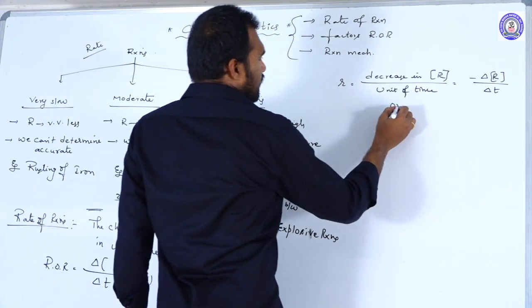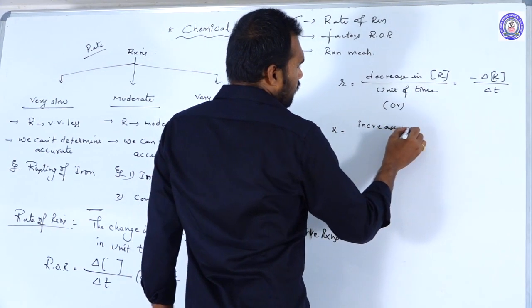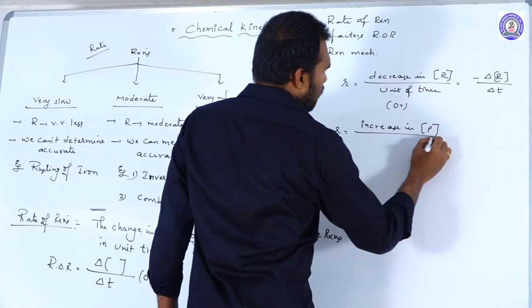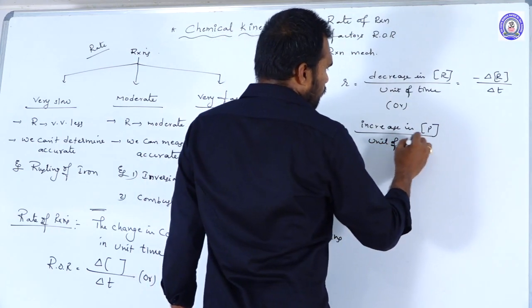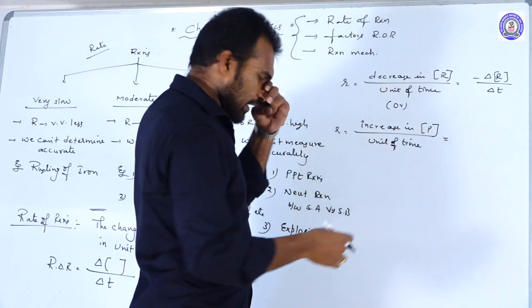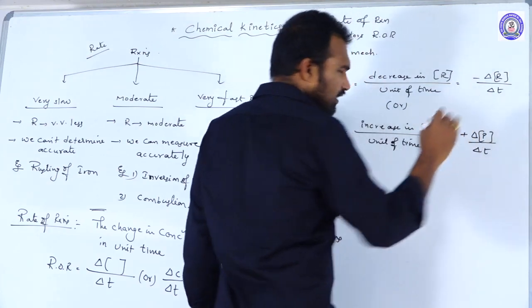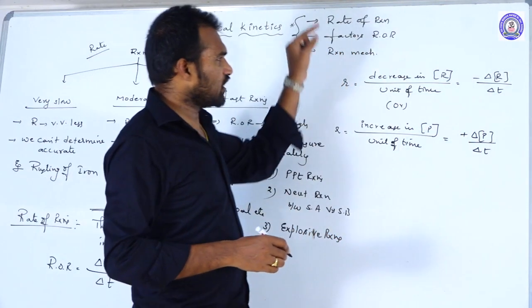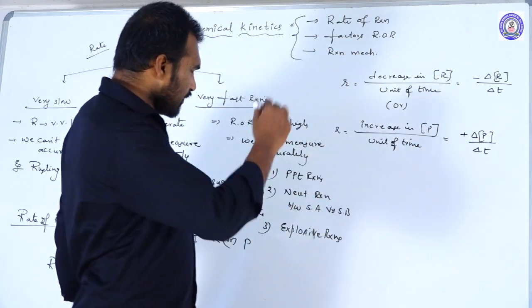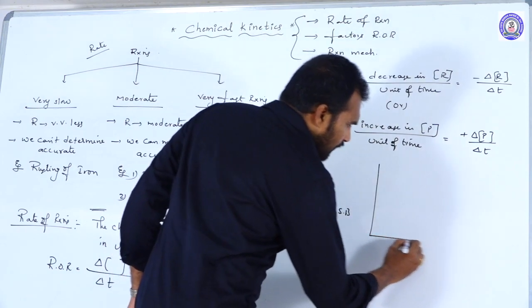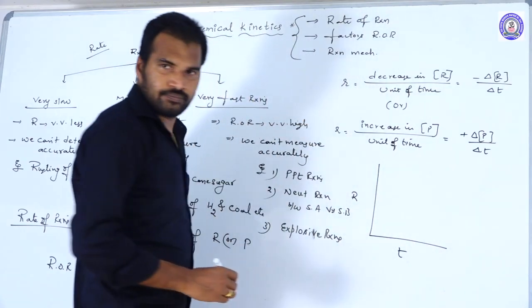Or else with respect to products, how can we write? R is equal to the increase in concentrations of products per unit of time or change of time. Increase means positive sign. So you can write this as plus delta P by delta T. So this is the rate with respect to the concentrations of reactants and this is the rate with respect to concentrations of products.